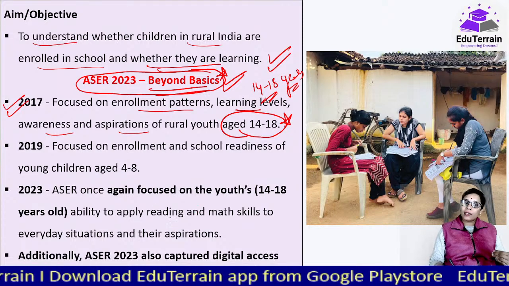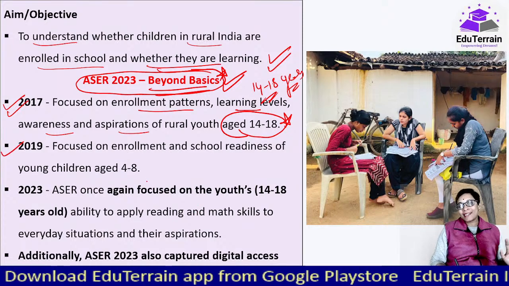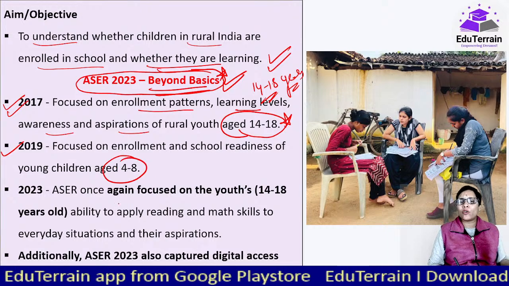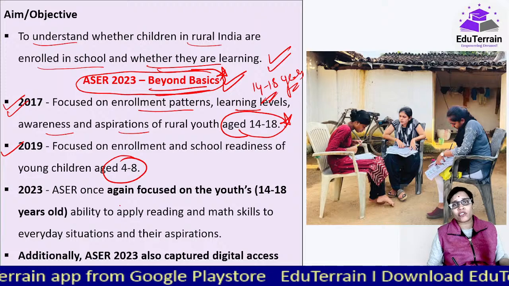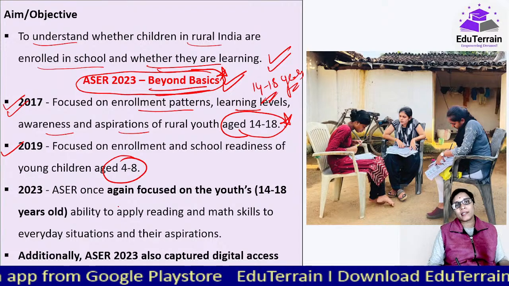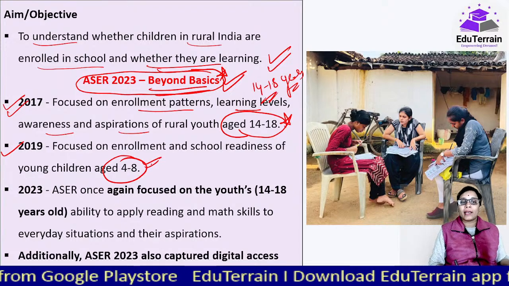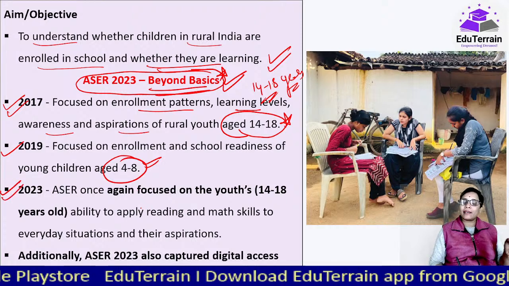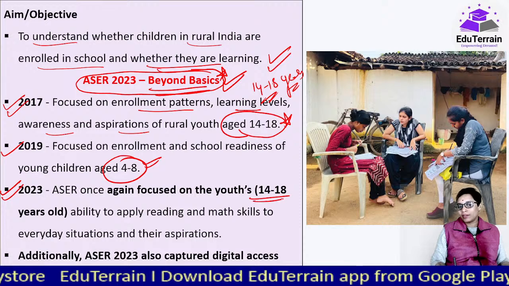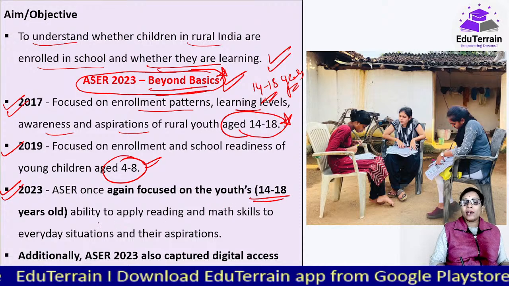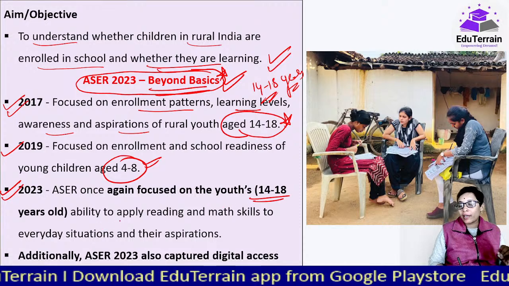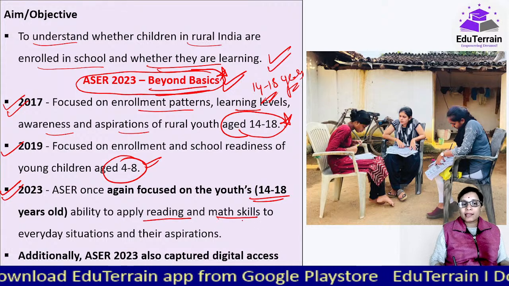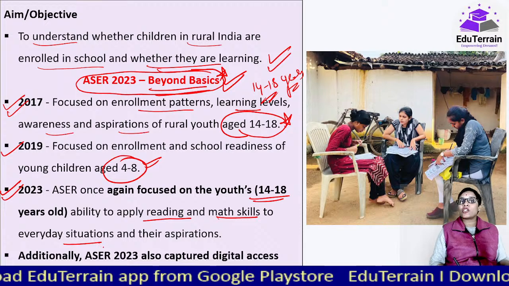Again, back in 2019, they came back to their original self, that is 4 to 8 years, focusing on their enrollment, school readiness of the young children and others. But now in 2020, the report that they have released again focused on the youth 14 to 18 years old, wherein they have checked their reading ability and maths skills applied to everyday situations.